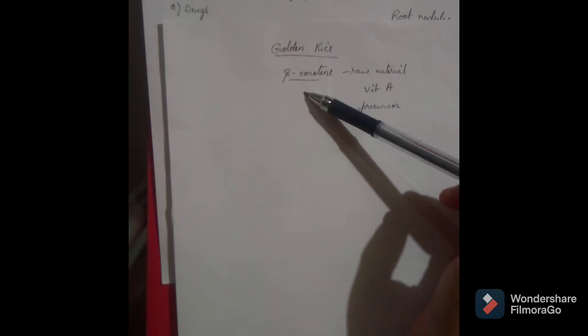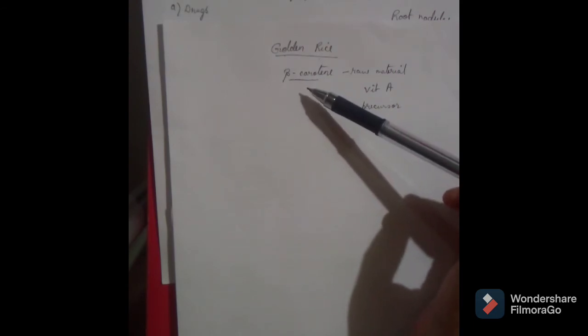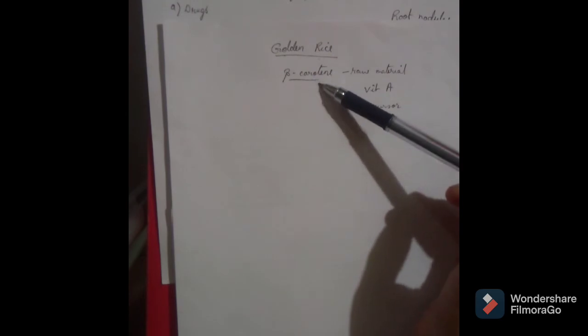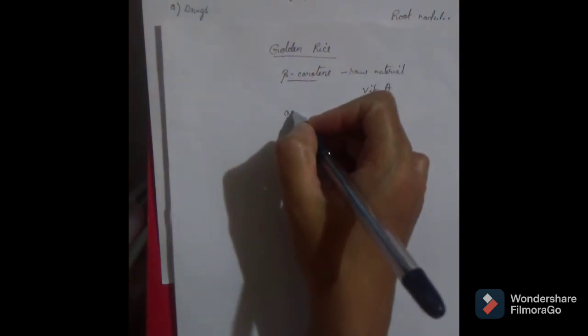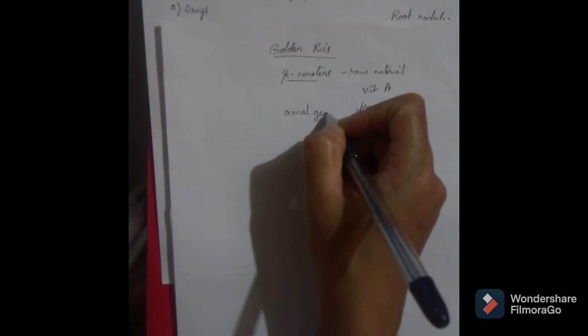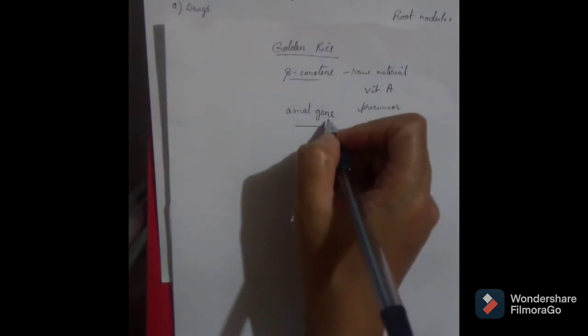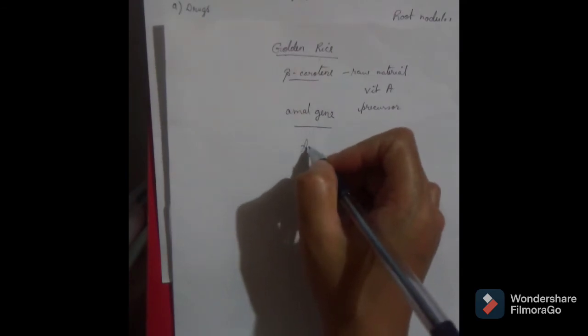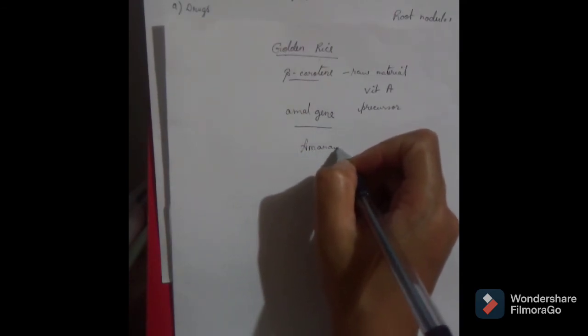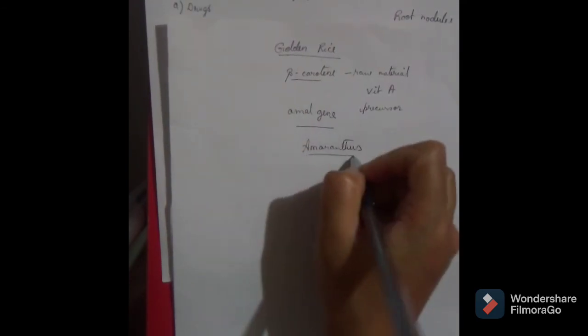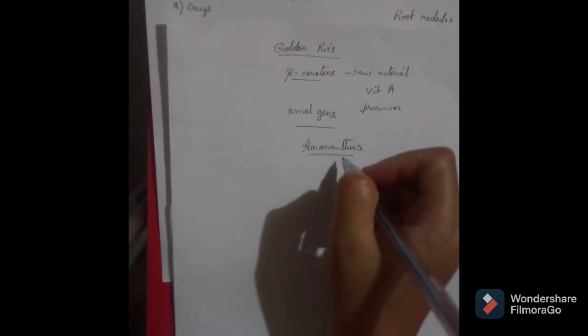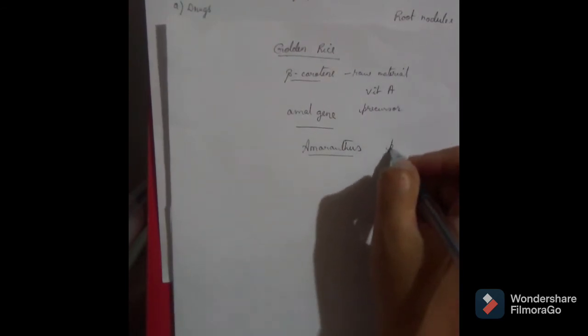Now, work was also done in India by the scientist Ashish Datta in the years 1992 to 2000 for the introduction of the AmA1 gene. This gene has been introduced from amaranthus into potato.